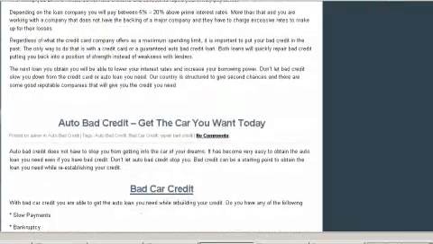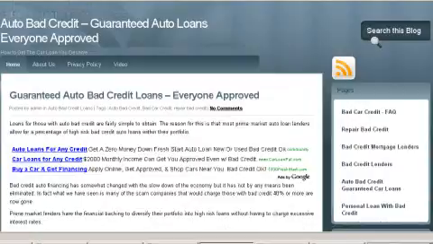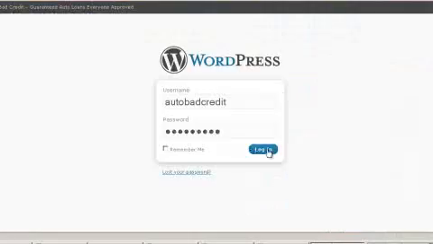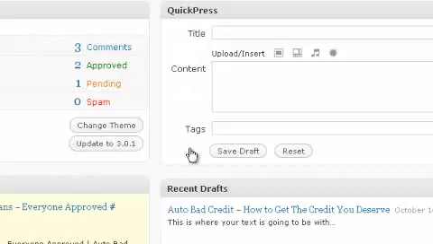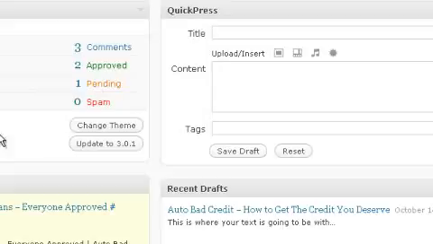within this blog. Okay, so now what we did was I went ahead and I purchased AutoBadCredit.org, and I went over to WordPress. It's free. Google loves WordPress. This is what you want to use when you're building a blog. And I built a blog. Now, I'm not going to go into how to build a blog because we have another video on our website that's free. Shows you exactly how to build these blogs. It's so simple. And, of course, there's a learning curve, but it really is simple.